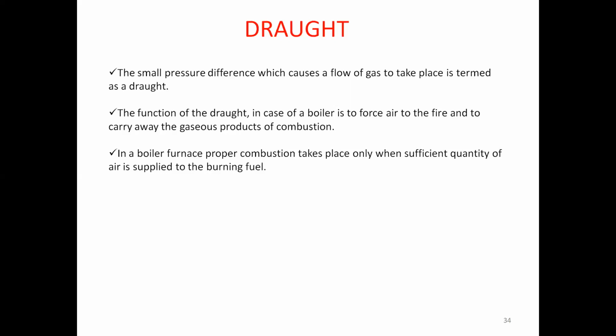Next one: in a boiler furnace, proper combustion takes place only when a sufficient quantity of air is supplied to the burning fuel. Unless we are supplying a sufficient amount of air to the burning fuel, we won't get complete combustion. That is the reason it is mentioned here. So in this slide, you will understand the definition of draught, what the functions of the draught are, and what the importance of the air is. So this slide deals with three different outcomes.